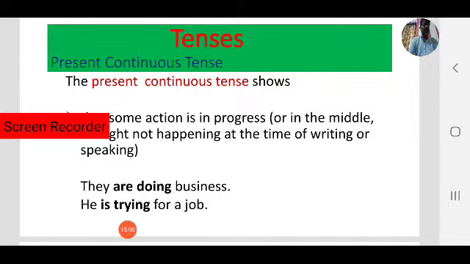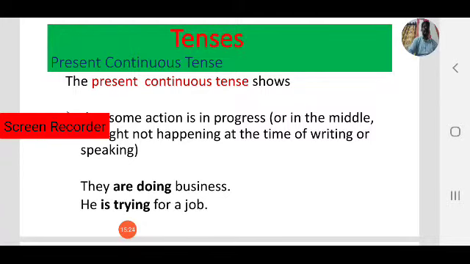He is trying for a job. That is in progress. He is preparing well for the exams. That means he is in the process of preparing for exams.